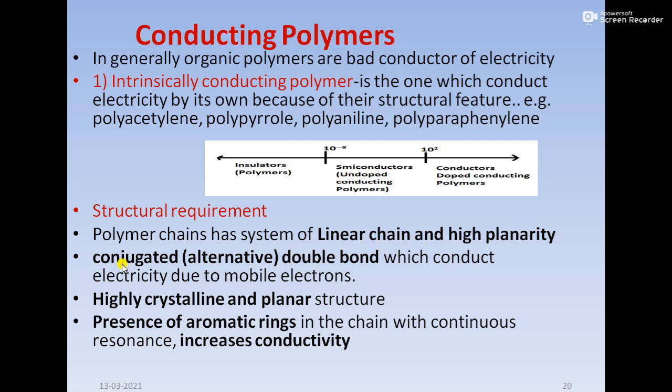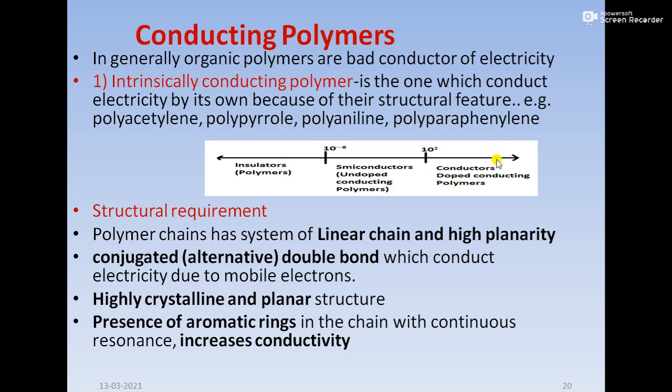Second, it should have conjugated double bonds which conduct electricity due to mobile electrons. Third, it should be highly crystalline and planar. Then the presence of an aromatic ring in the chain with continuous resonance increases the conductivity. So that is the basic structural requirement for a polymer to act as a conducting polymer.